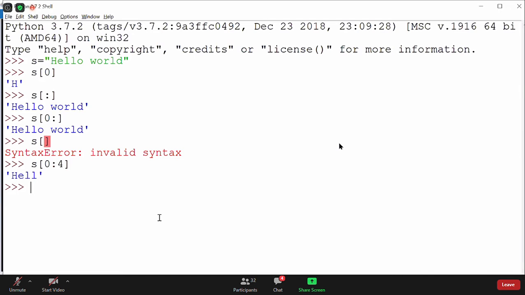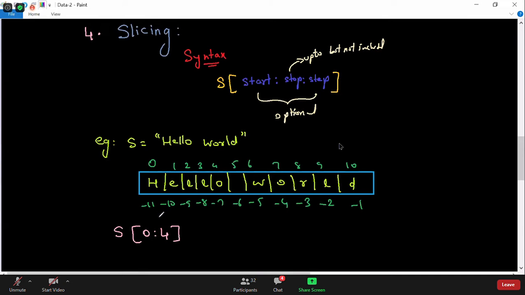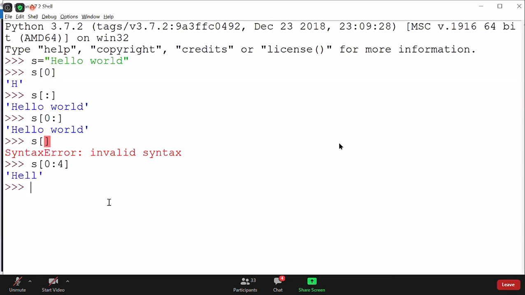Whenever you are using slicing or range, whenever you have an end concept, remember that you should always give one extra. If you want to print hello, then you must give the stop index as 5. Then only it will print hello for you. So when I say s of 0 colon 5, it's going to print hello.